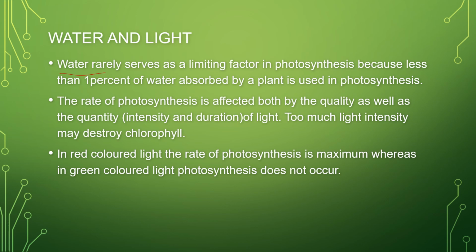Now aquatic plants absorb water through the general body surface only, but land plants absorb water through the root hairs. Because aquatic plants have a very poor root system, they absorb water through the body surface only, so they remain underwater. Water rarely serves as a limiting factor in photosynthesis, because less than 1% of the water absorbed by a plant is used in photosynthesis. So very little water is used, and rarely it serves as a limiting factor.